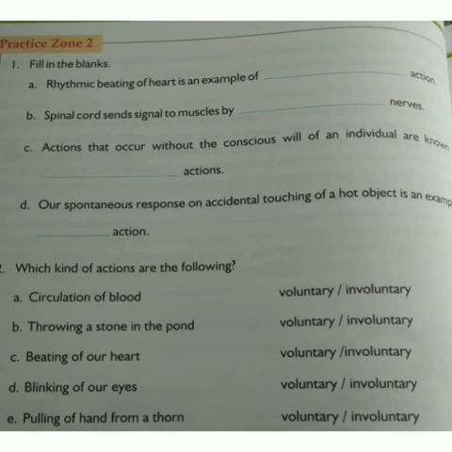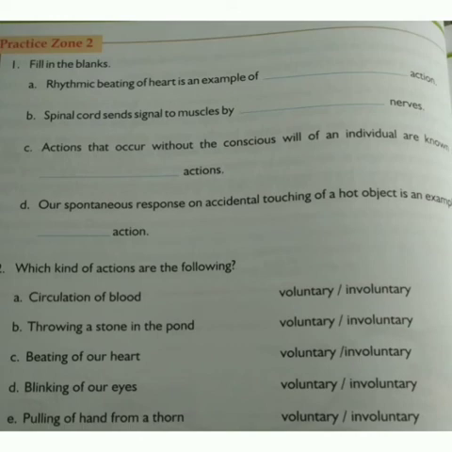Children, in practice zone 2 of page number 28, we have 3 exercises and let's do the first 2 exercises. The first question is fill in the blanks, and the second one is which kind of action are the following. The first question is, rhythmic beating of the heart is an example of dash action.